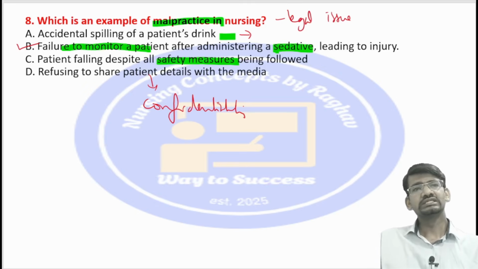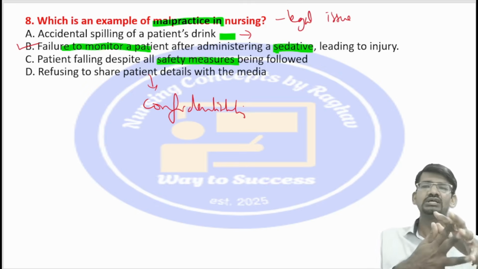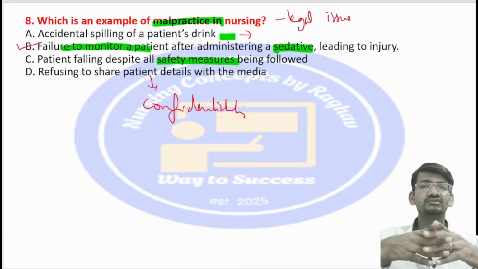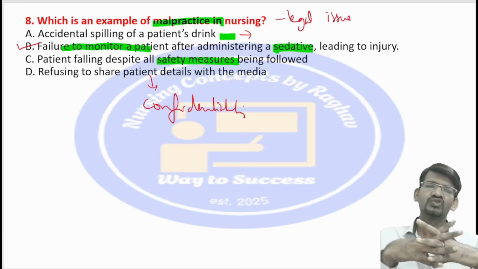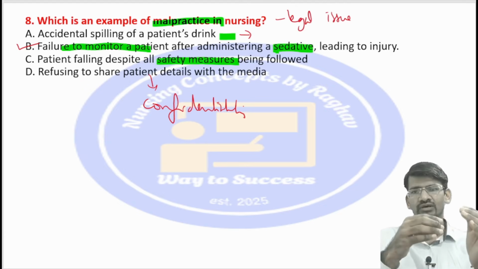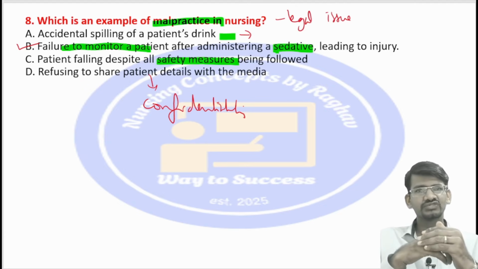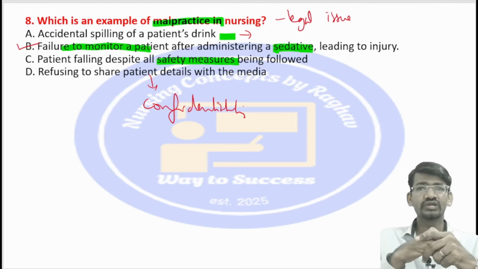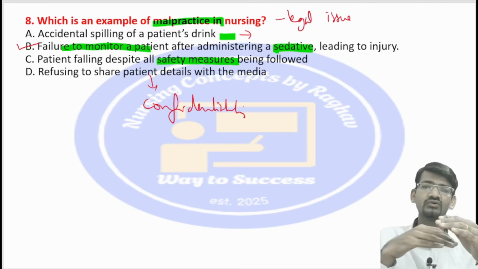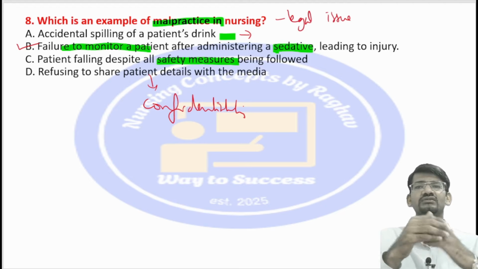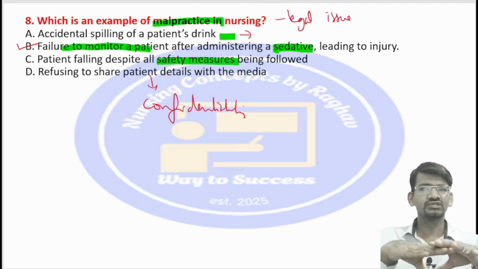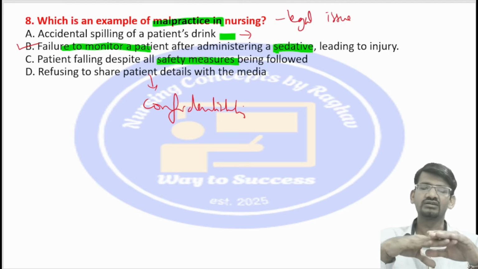So these are some possible and selective MCQs based on the concept of ethical principles in nursing. Now you have understood the concept, and I have discussed some possible and very important MCQs. I have also told you how to approach them, what things you have to look at in the question, and how to identify the correct option in the MCQ. I hope today's MCQ discussion was very helpful and understandable.